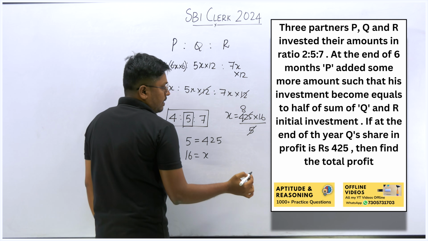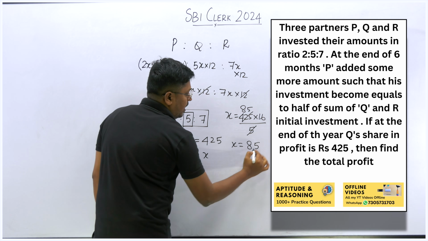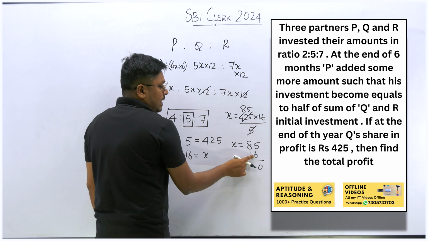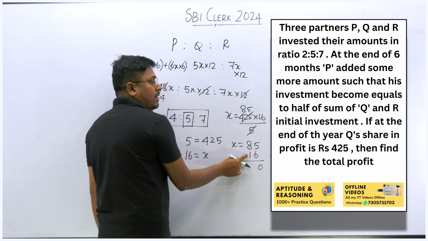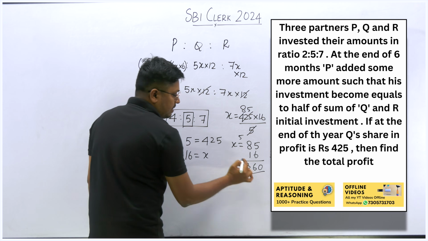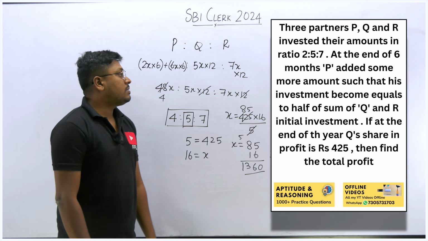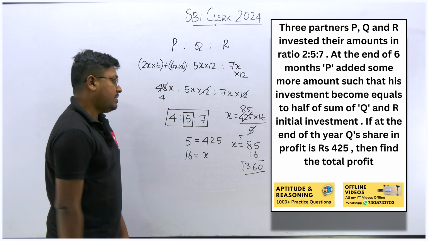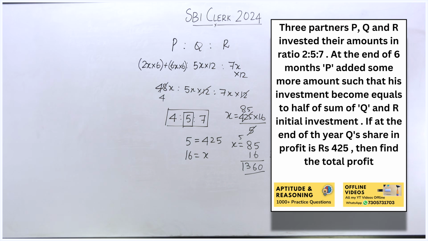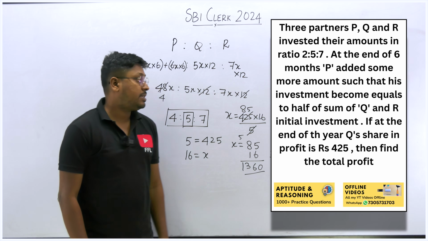8 5s are 40, right? Yes, 8 5s are 40, remaining will be 2. So 5 5s are 25. So x is equal to 85 into 16. 6 5s are 30, remaining will be 3. 8 6s are 48, so 48 plus 5 will be 53. 53 plus 3 will be 56. Remaining will be 5. So this will be 1360. So the total profit of this question will be 1360. Right? Very interesting. Let me check one time because I didn't write the answer yet. Yes, 1360 is the answer for the question.